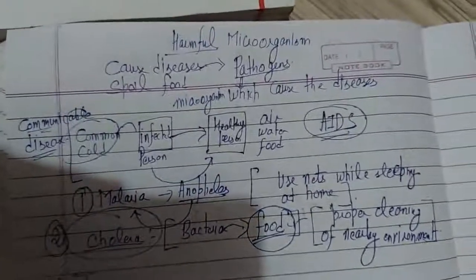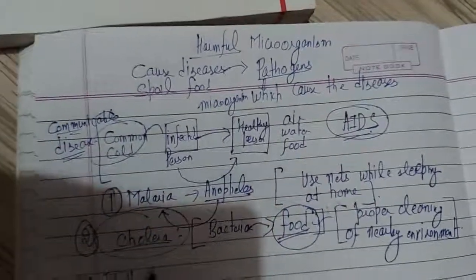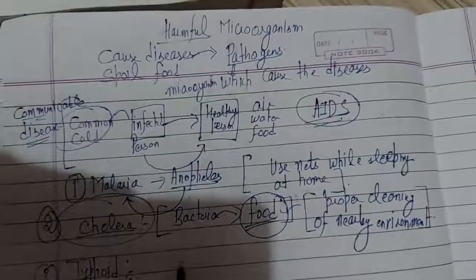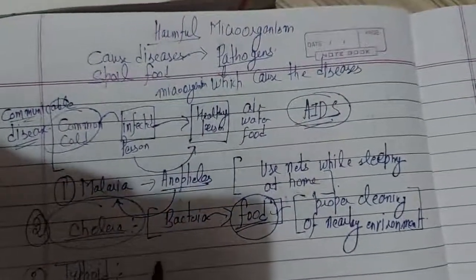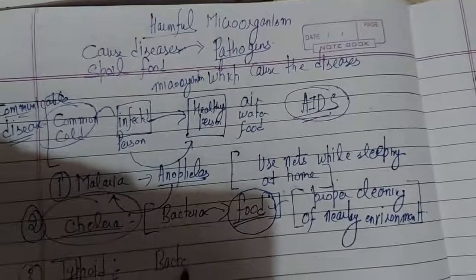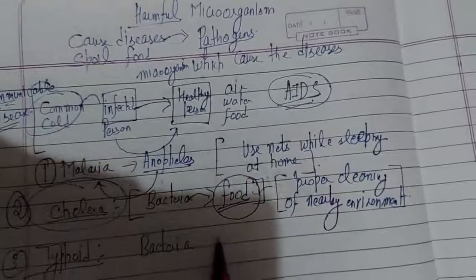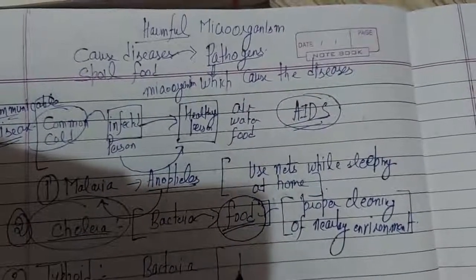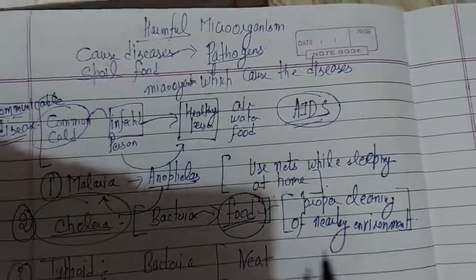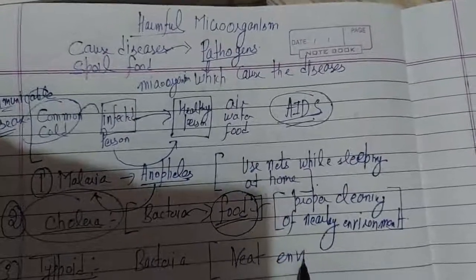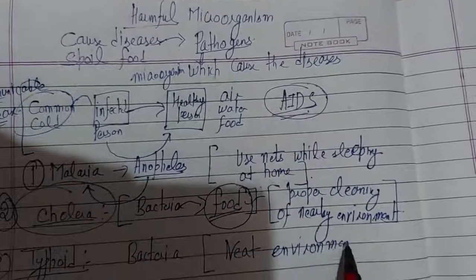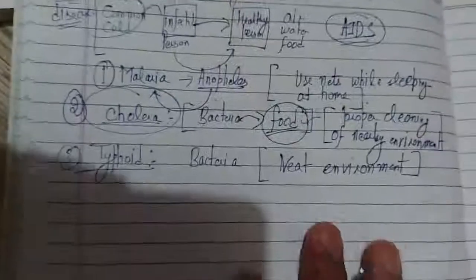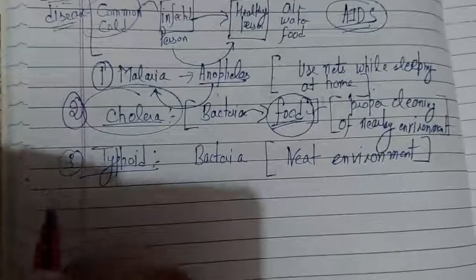In typhoid we are going to get a lot of fever, a series of cycles of fever, and it is also caused by a bacteria. How can we avoid typhoid? We should have a habit of keeping a neat environment around us. There should not be too much dust around the environment in which we are living.